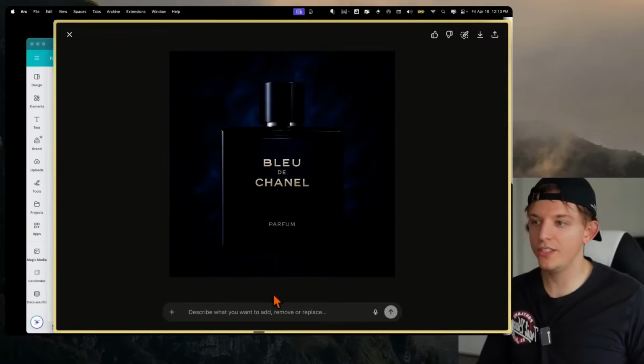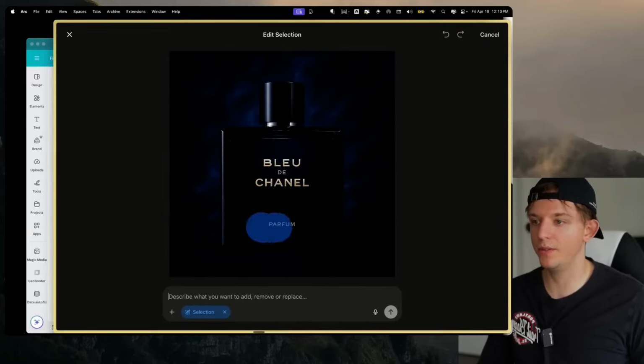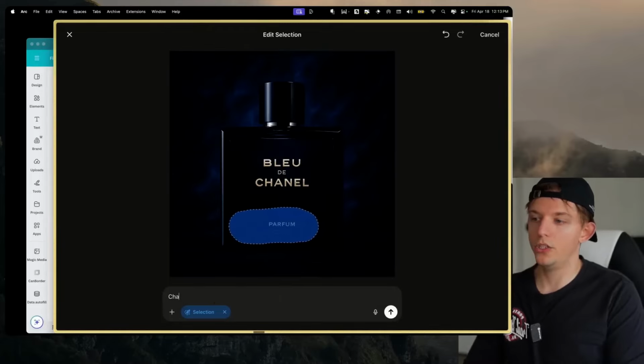And we can actually do specific edits. So let me show you something real quick. I don't know why my mouse cursor isn't showing up over the selection, but we can select a certain area on the photo, as you can see right there. And what we can do is we can say, change this text to Riley Brown, the goat.